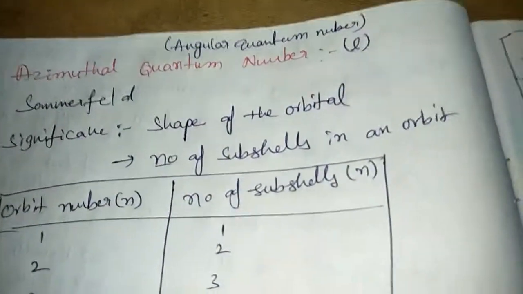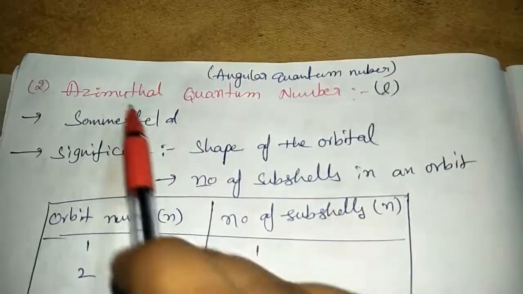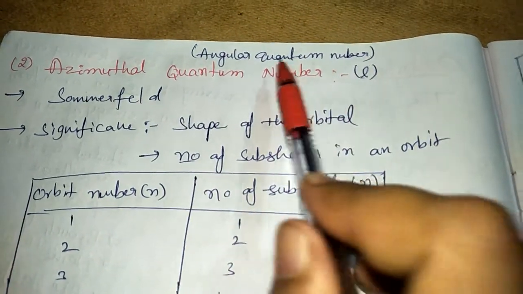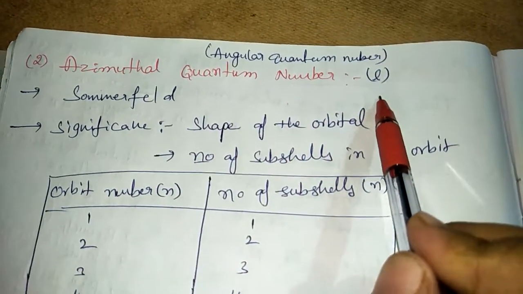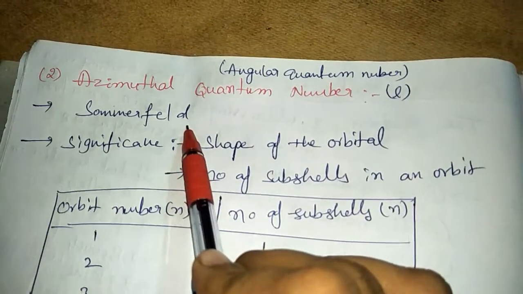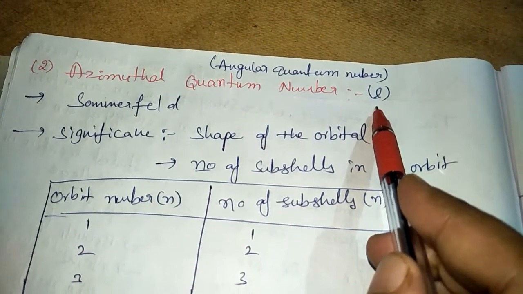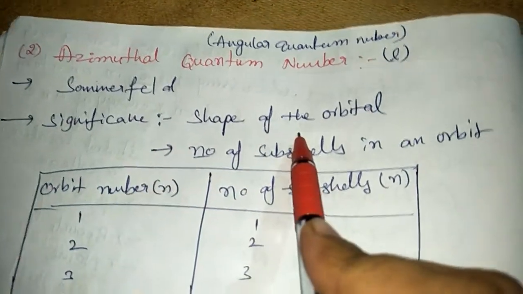Next, the principal quantum number is over. Next, the second one is the azimuthal quantum number, also known as the angular quantum number. Both the names are the same. The azimuthal quantum number was proposed by Sommerfeld. It is indicated by the small letter l. What does it tell? It tells about the shape of the orbital.